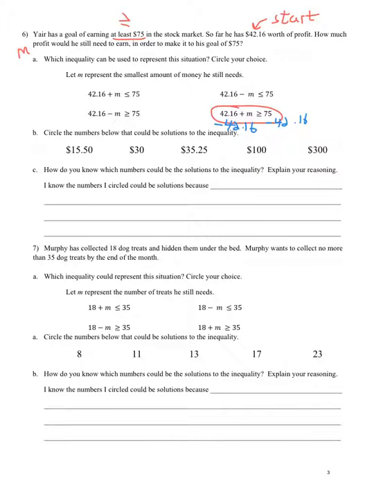And that's going to give me the M on the left-hand side, greater than or equal to 75 minus 42.16 is 32.84, I think.